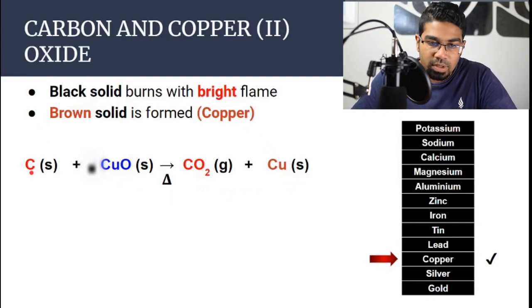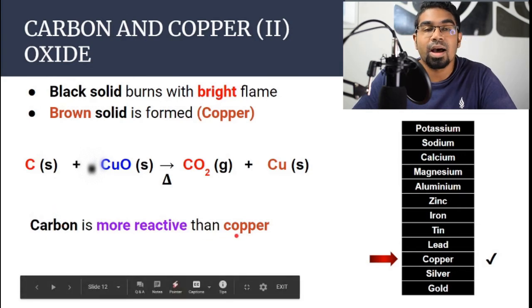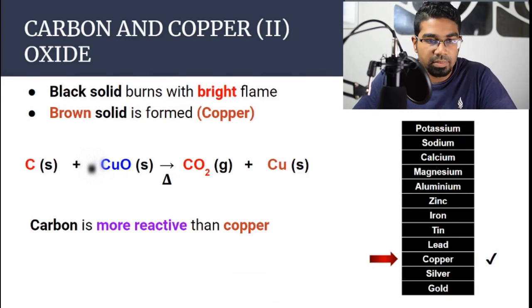So since carbon was able to displace copper out of copper 2 oxide, then we know that carbon is more reactive than copper. This is how we test the reactivity of copper by comparing with other metals. So we know carbon is somewhere above copper, so it has to be somewhere up here. Let's test with another metal.